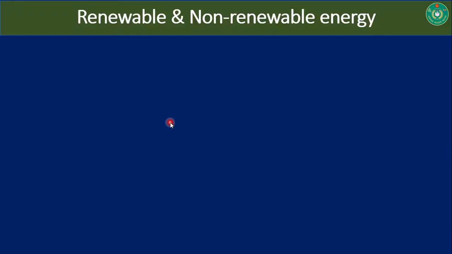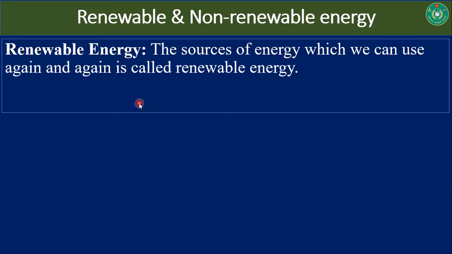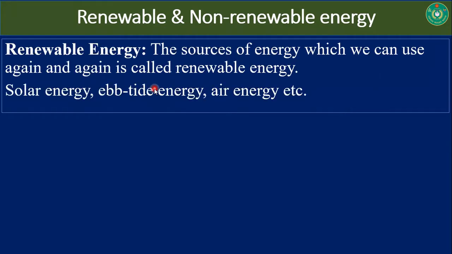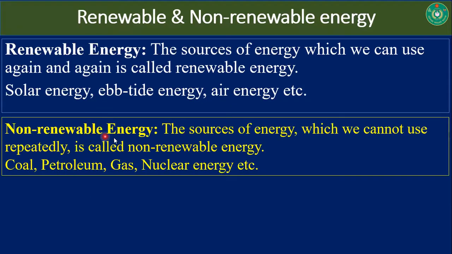Renewable energy and non-renewable energy. The sources of energy which we can use again and again are called renewable energy, and examples of renewable energy are solar energy, tide energy, and air energy, etc. Non-renewable energy: the sources of energy which we cannot reuse or use repeatedly are called non-renewable energy. Examples of non-renewable energy are coal, petroleum, gas, nuclear energy, etc.